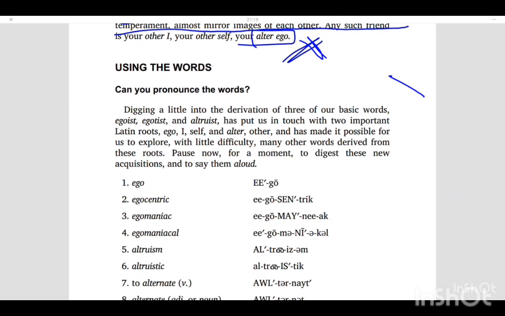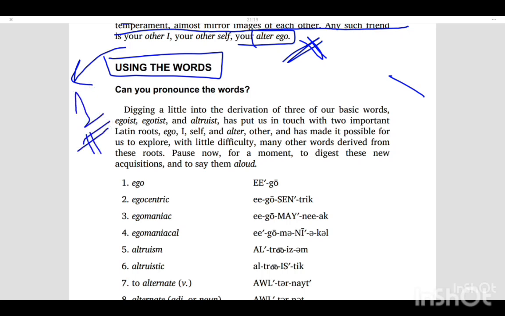Now we are done. In the next session, we will see using the words. Hope you are clear with this. If you have not watched the previous video, which was about session 1, in which we discussed the words egoist, egotist, and many other words in detail, do watch that.